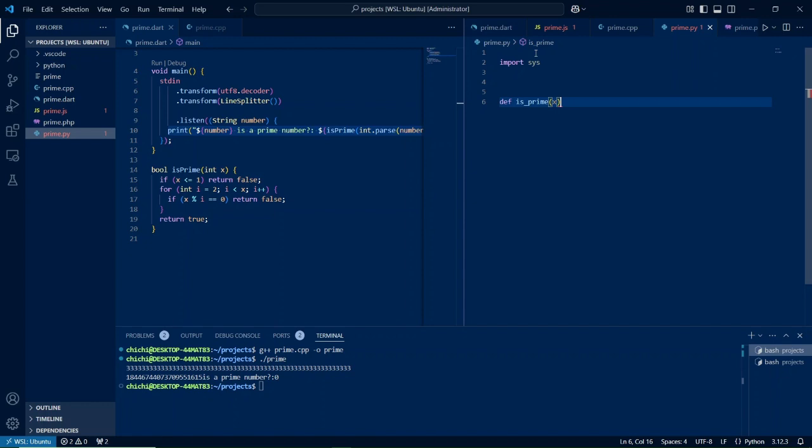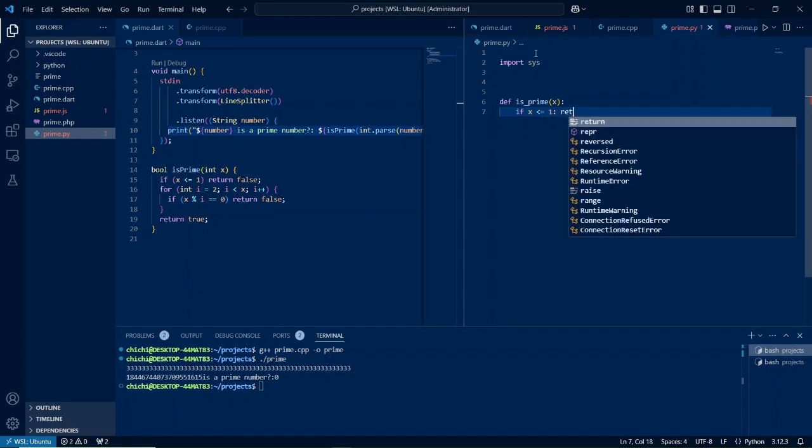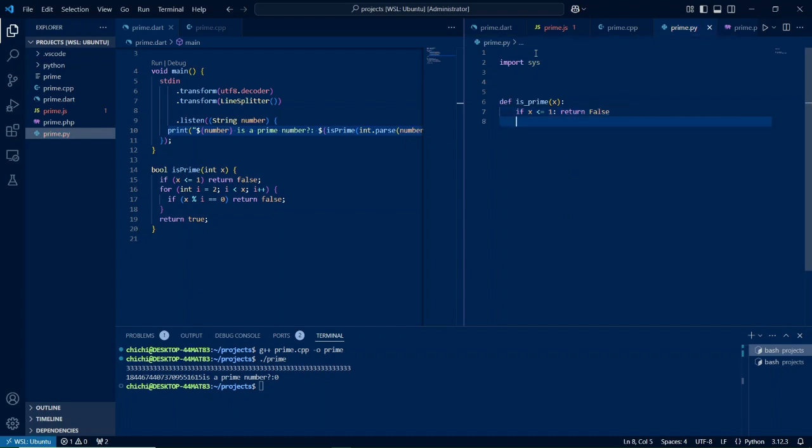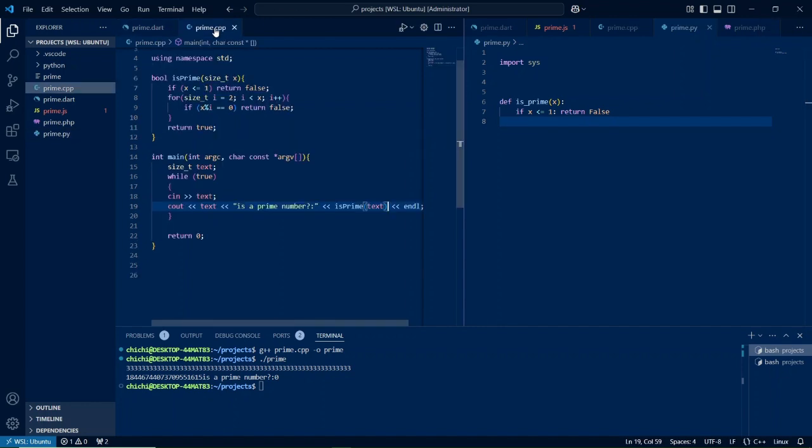It should be int, if... the weird thing in Python is that the Boolean values must be capitalized. Alright, now let us use C++ for reference when it comes to looping.